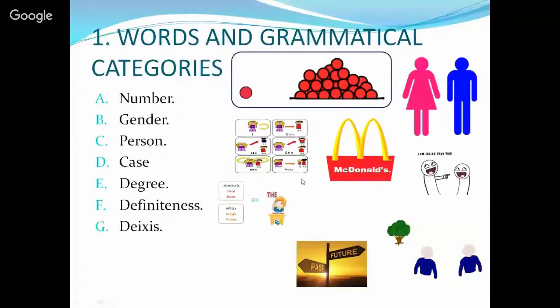Deixis. When we use this, we often refer to those words used to set a specific place or time when we are talking. That could be that, this or that, those, these, etc. Tense.